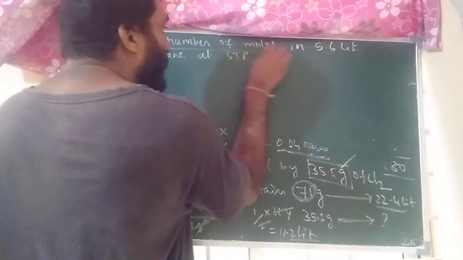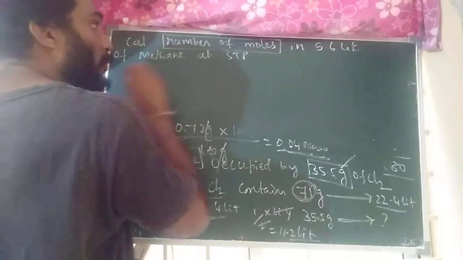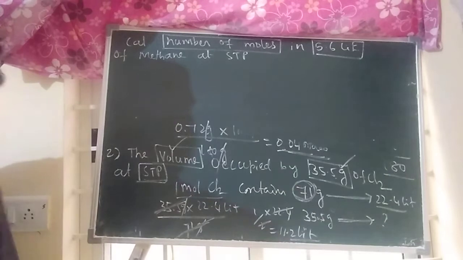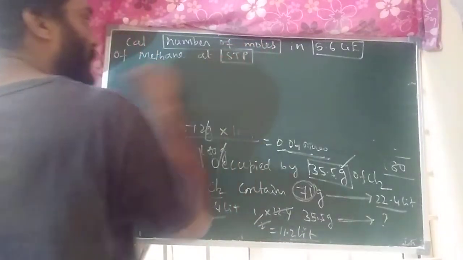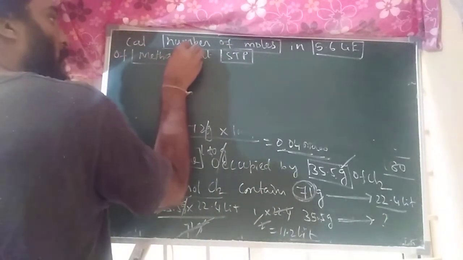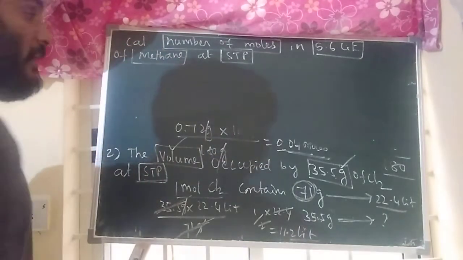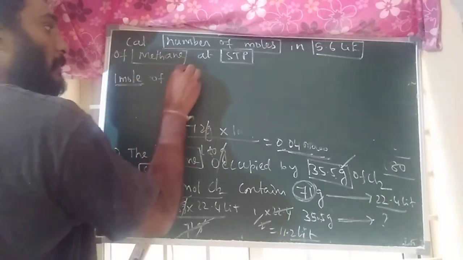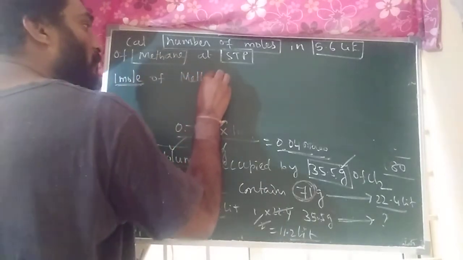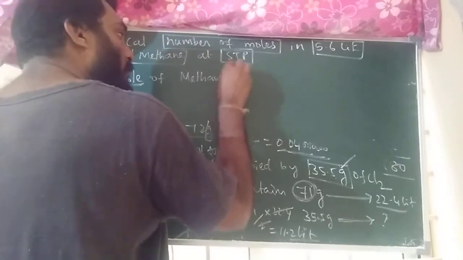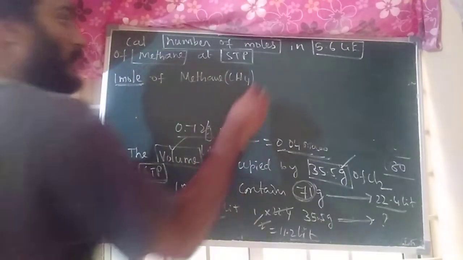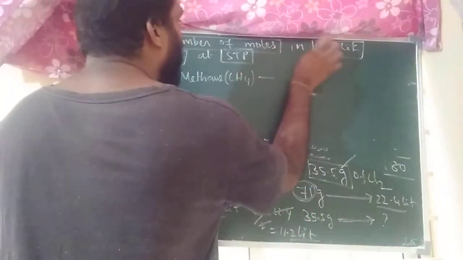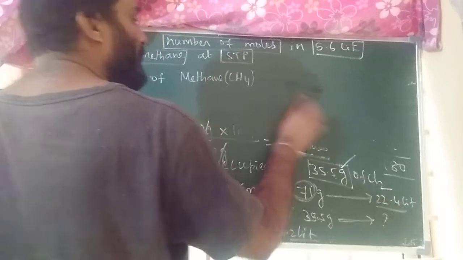So what relation in the question have they given? Number of moles and volume relation. At what condition? STP condition. What gas have they given? Methane gas. Just write down, this is general phenomena, 1 mole of methane, formula CH4. 1 mole of methane contains how much grams? 16 grams. But here grams are not needed, because it is number of moles and STP condition.